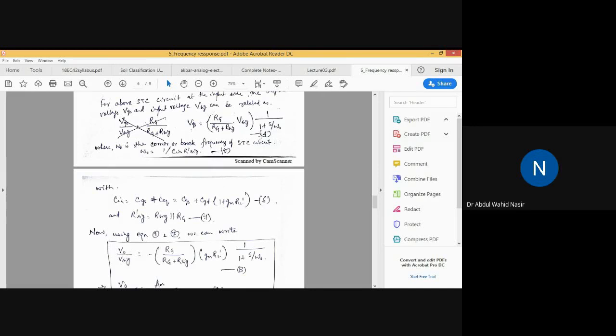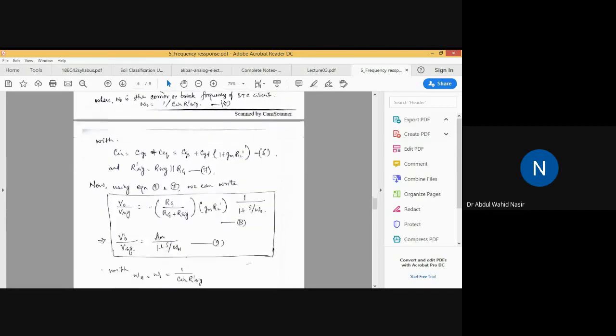You get VSIG from equation 4, substitute, and simplify the ratio V naught by VSIG. Then you will have the right hand side of equation 8, which will be equal to minus RG divided by RG plus RSIG into gm into RL dash into 1 by 1 plus S by omega naught, where omega naught actually is the FH.